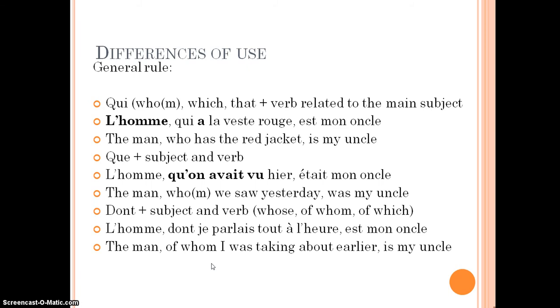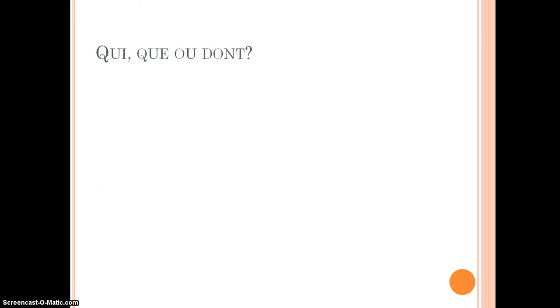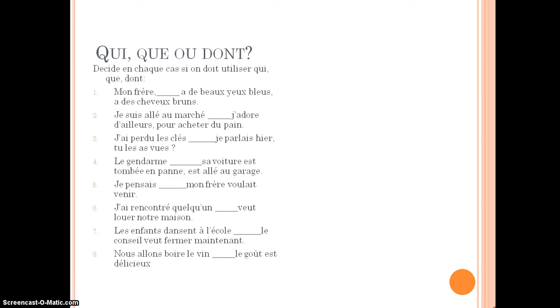Okay, so let's see if you can have a go, see whether you can decide whether it's qui, que, or dont in each case. Donc il y a 8 en tout. Vous faites une pause, ou tu fais une pause, et puis on continue, on corrige.